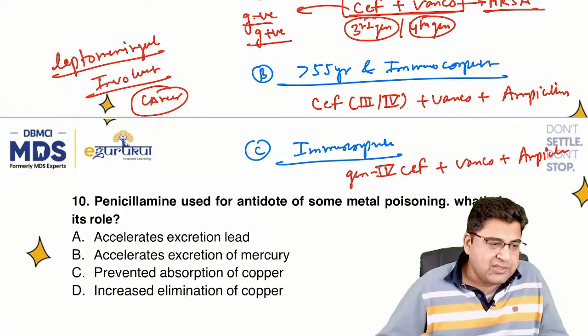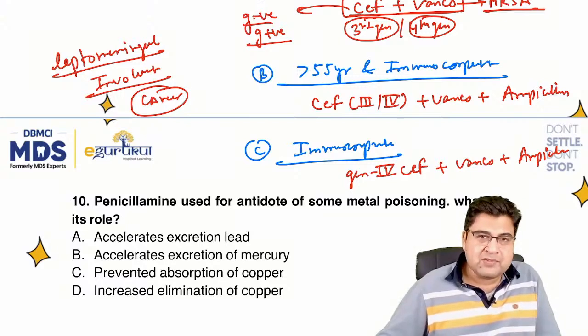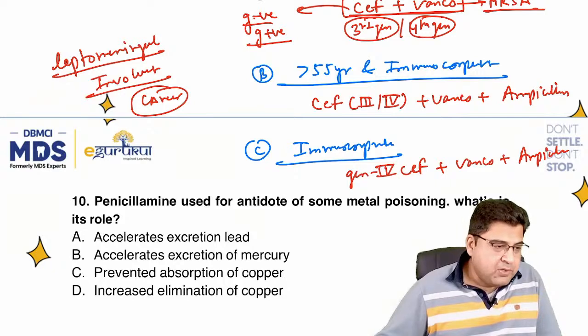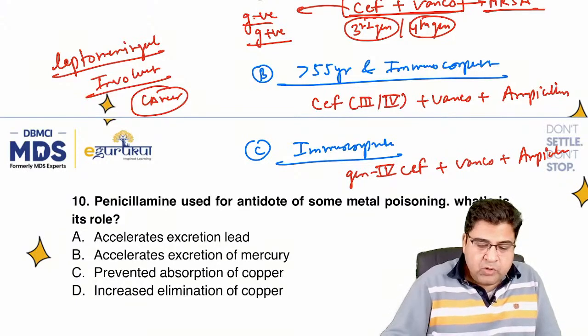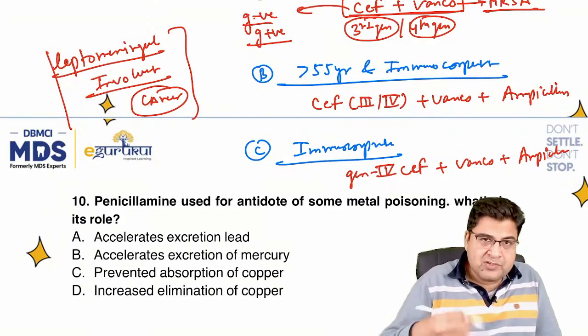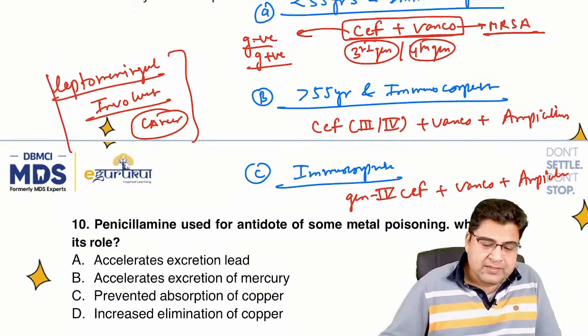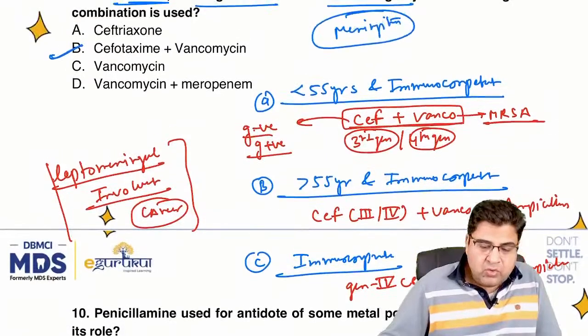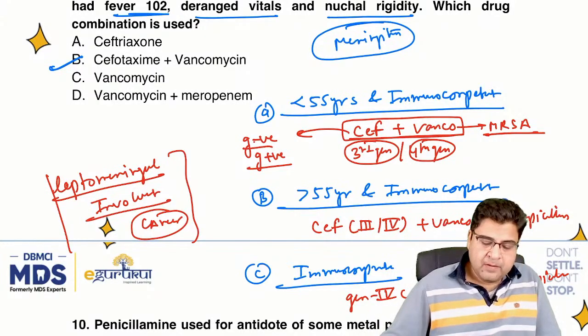So I have to recheck this question, because with leptomeningeal involvement, usually we don't give this type of antibiotic. There must be something else. I mean, it wasn't leptospirosis, so all these things need to be confirmed. If leptomeningeal involvement is given, there must be some associated cancer, and accordingly we give the treatment. So it's difficult to mark the answer here. Overall, if meningitis is there, I'll come back to this question again in case you come to know the exact question.